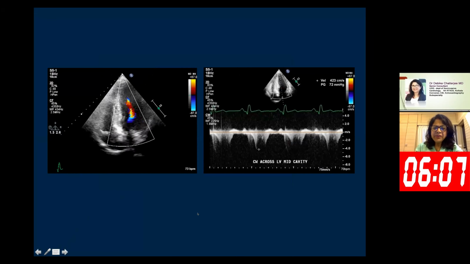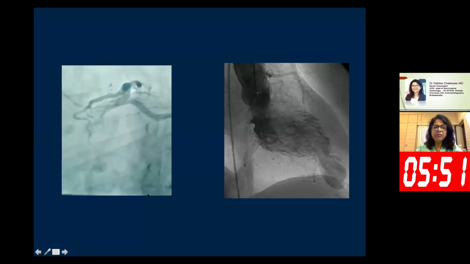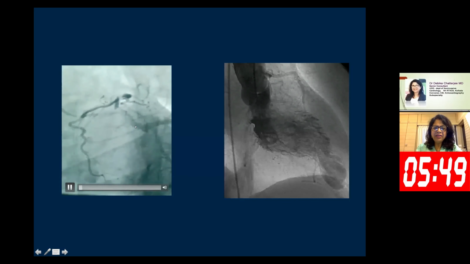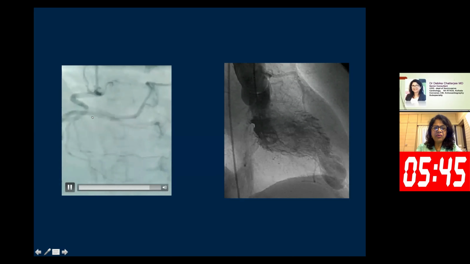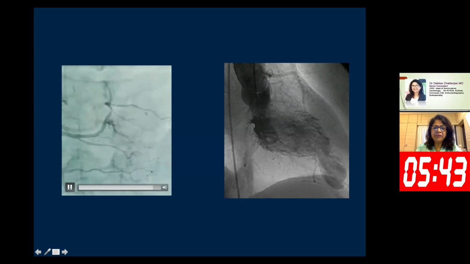Since the patient presented with chest pain, though it was atypical, he had lots of risk factors: he was obese, he was a smoker, with a history of long-standing hypertension. So a coronary angiogram was done. In the coronary angiogram, both the left system and the right system were normal. As you can see, this is the right coronary artery; the left also was normal.